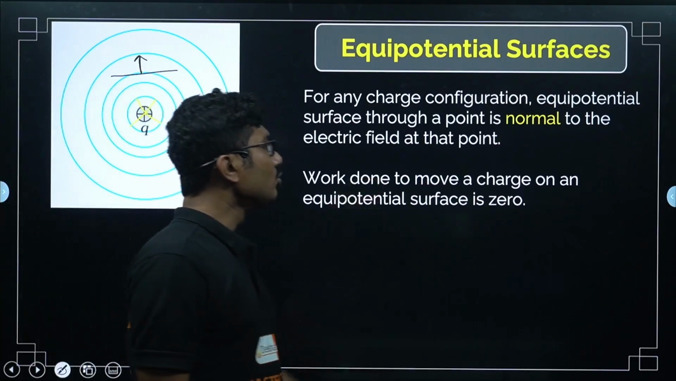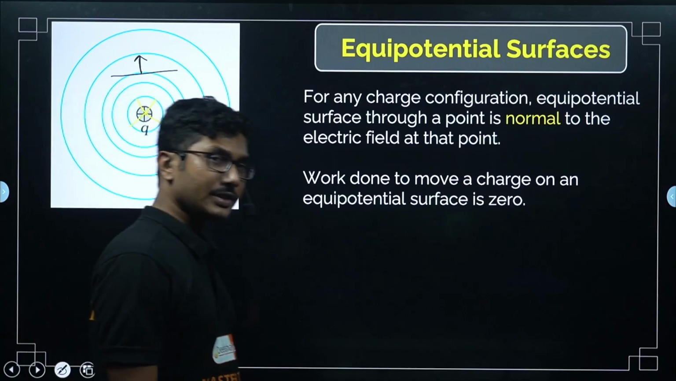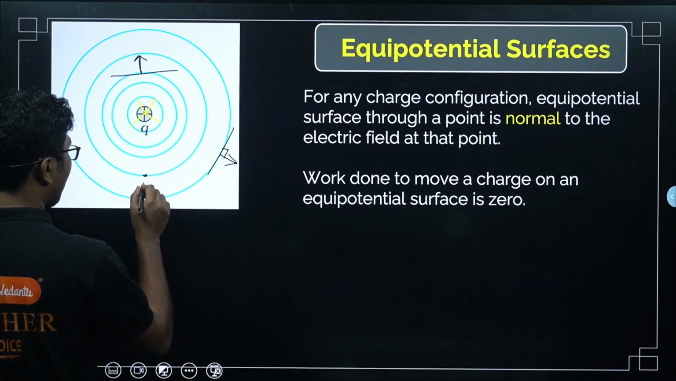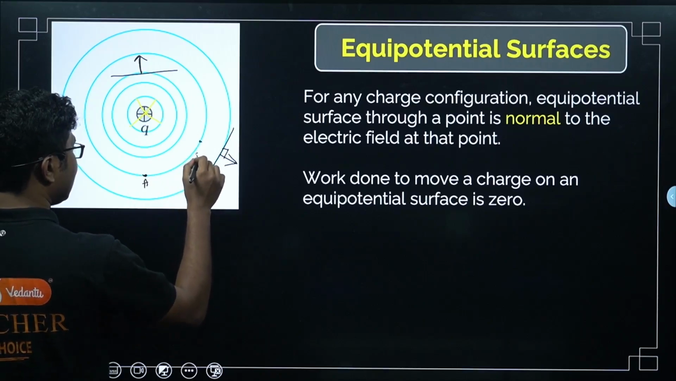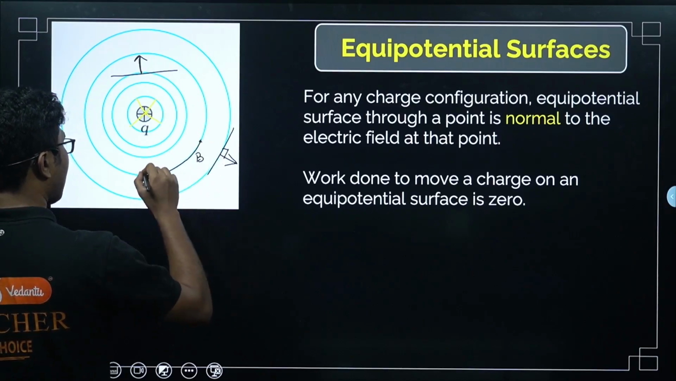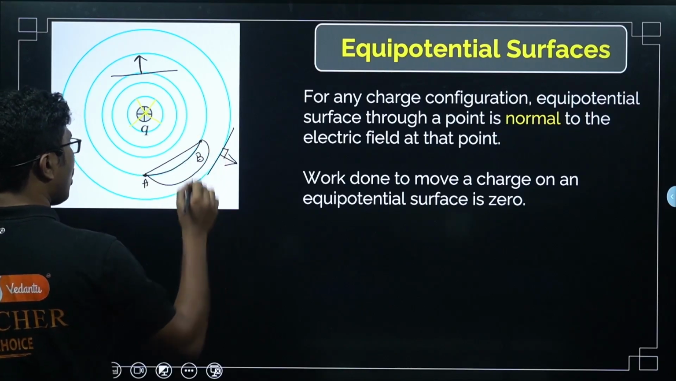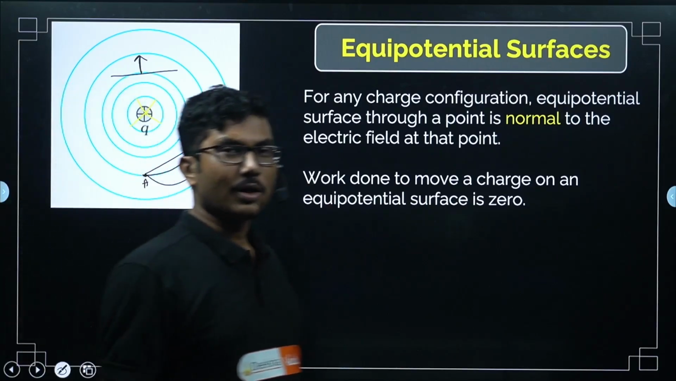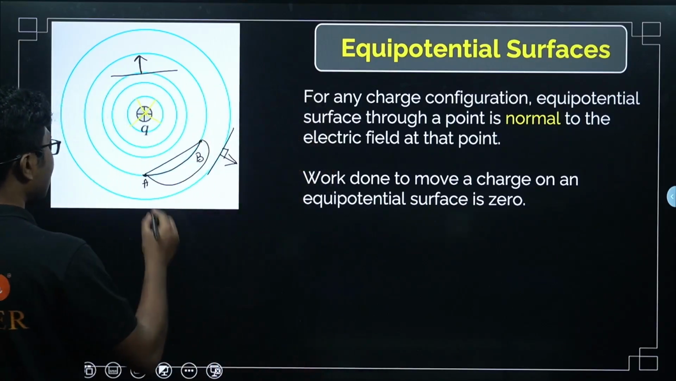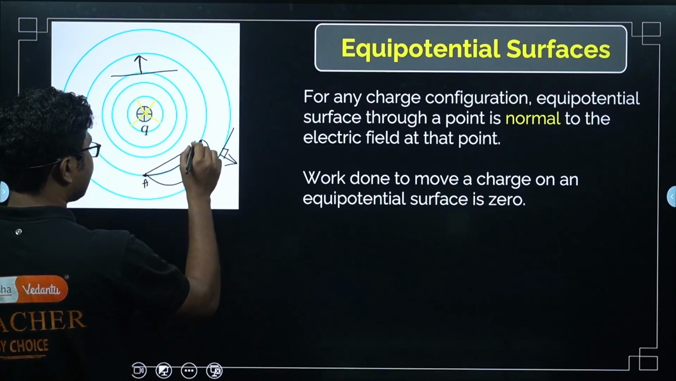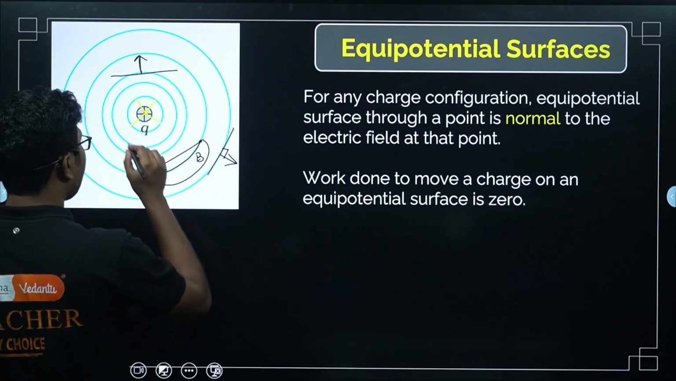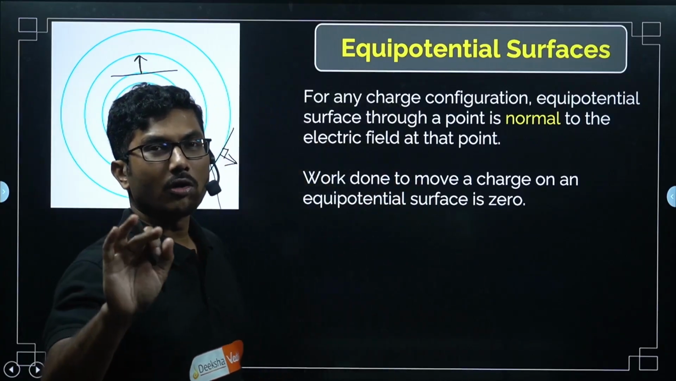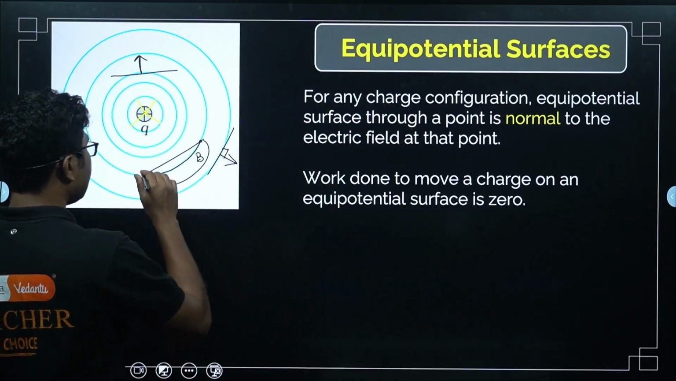And the work done to move a charge on an equipotential surface is 0. I asked this question while teaching. When you are moving a charge from, say, point A to point B on this equatorial plane, no matter which path you take, the work done will be 0. It does not depend on the path taken, it only depends on the starting point and ending point. If the starting point and ending point are on the same equipotential surface, the work done will always be 0. Remember this fact, it does not depend on the path.